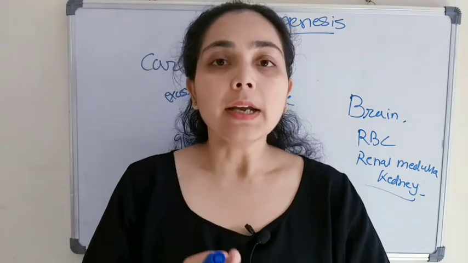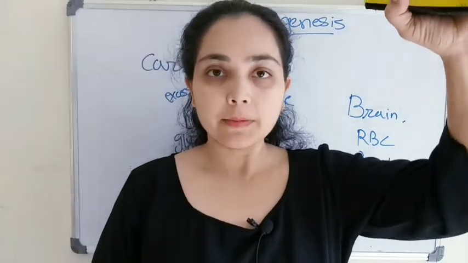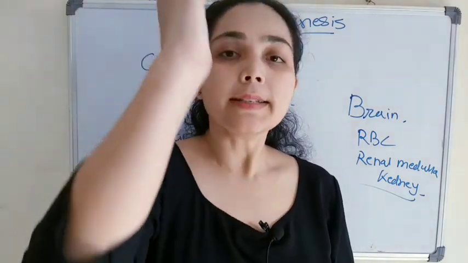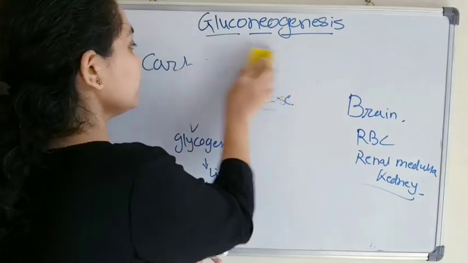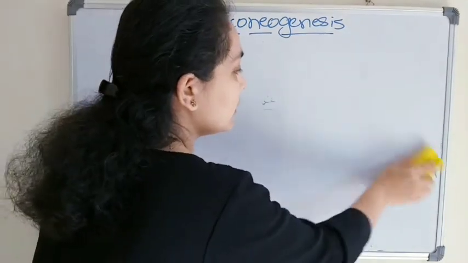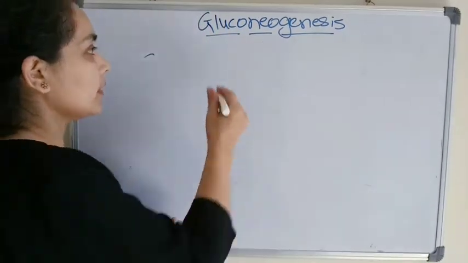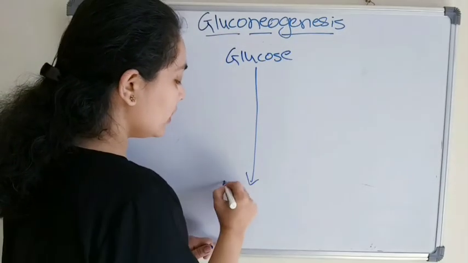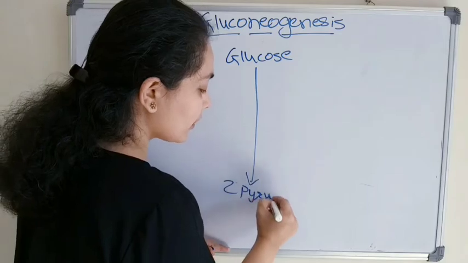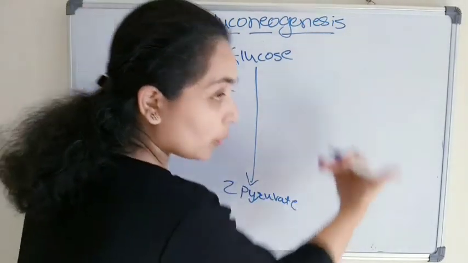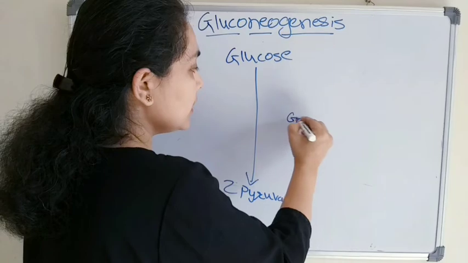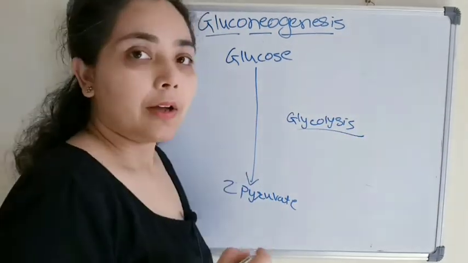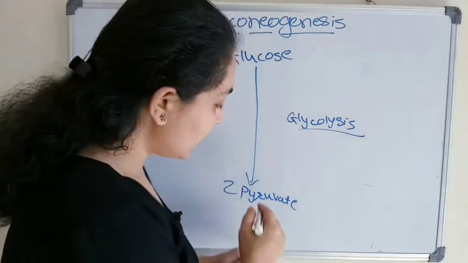This process is actually the reverse of glycolysis. If you remember glycolysis, starting from one glucose molecule, we get two molecules of pyruvate. When the process goes in this direction, it is known as glycolysis.